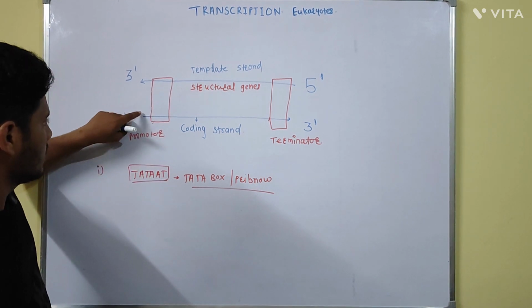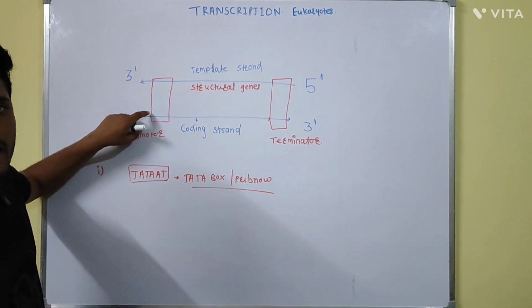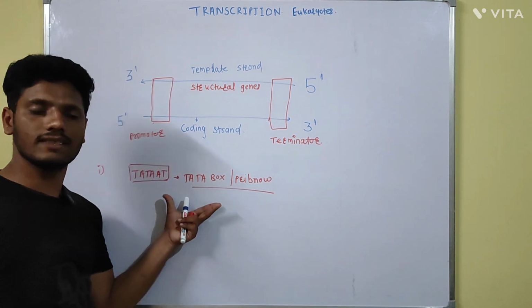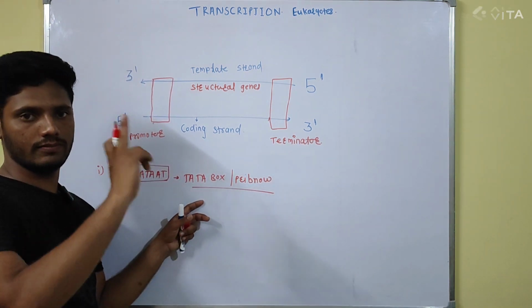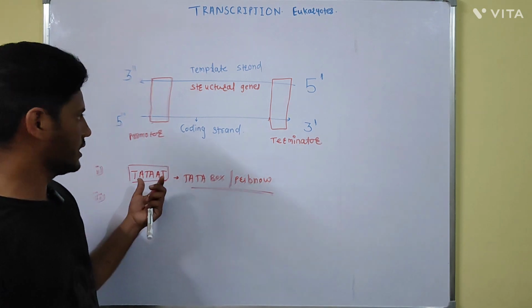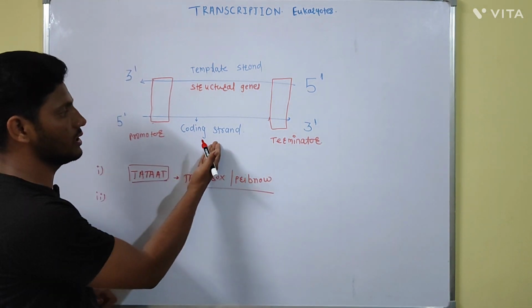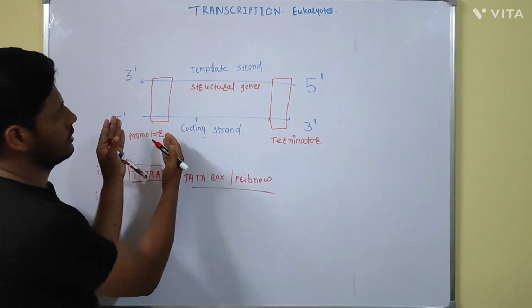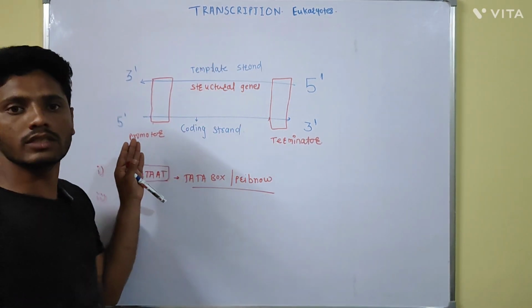There is a sequence of TATAAT nucleotides on the coding strand. This is present in case of the prokaryotes. This Tata box, or this nucleotide sequence, is present over the coding strand 10 nucleotide base pairs left from where the transcription process starts.